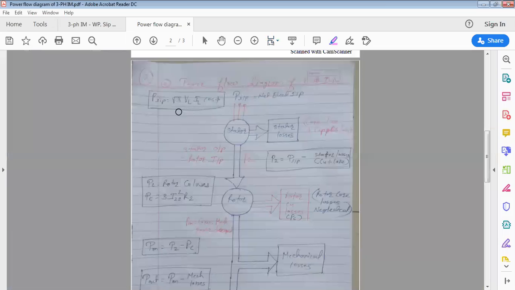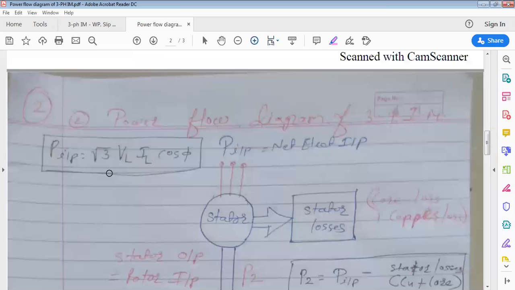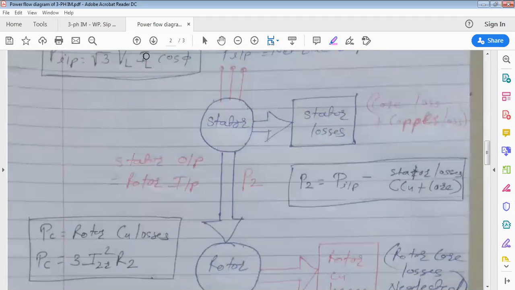Input is root 3 VL IL cos phi. Again, I will repeat. Input root 3 VL IL cos phi is not 100% applied to rotor. Some percentage of it is utilized to overcome stator core loss and copper loss, and the rest is applied to rotor. It is the input to rotor, P2. So P2 is P input minus stator losses, copper loss and core loss. Stator core loss is constant loss. Stator copper loss is variable loss.